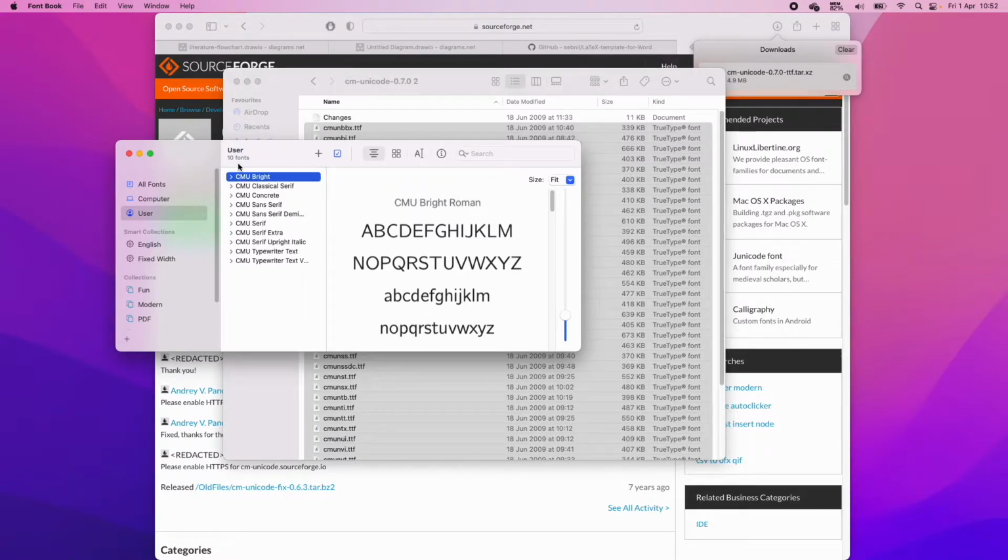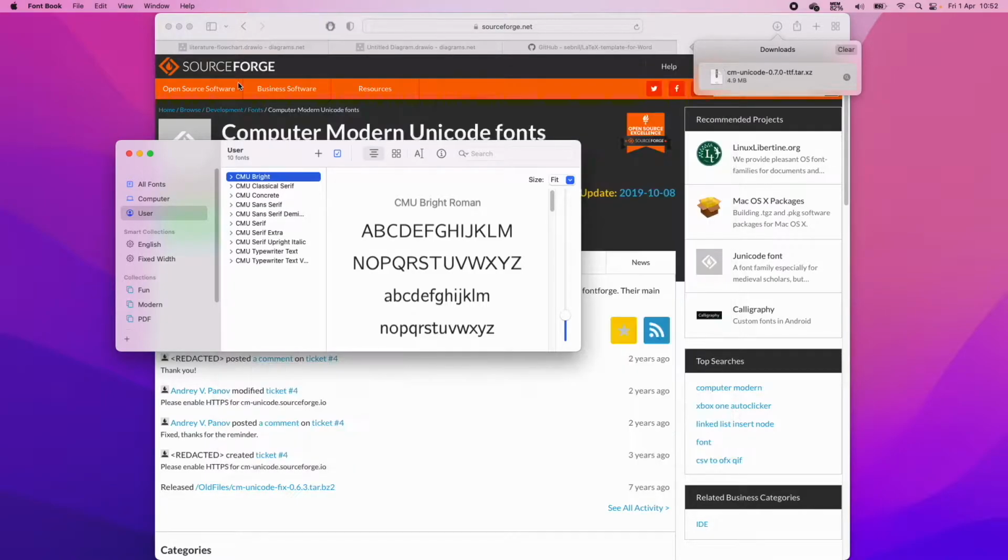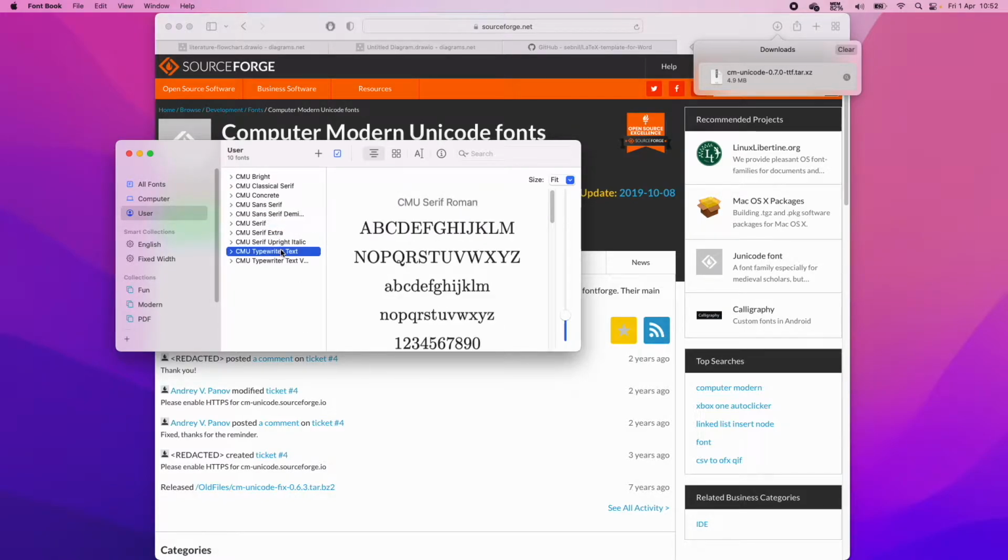Now, if you're doing this for the first time, you will have to restart your computer to get access to these fonts. Otherwise, I've already installed them, so I don't need to restart. But yeah, so now Word has access to this, PowerPoint, and anything that looks at your fonts that you've stored can now use these fonts. So we've got this really nice LaTeX font.